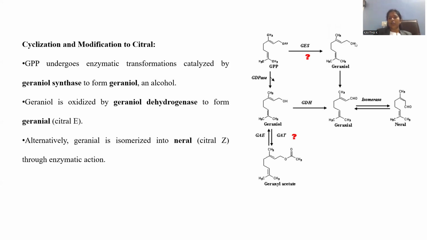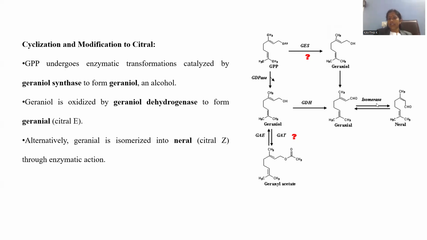Oxidation denotes what? The hydroxy will be transformed into aldehyde. In order to make this aldehyde, geraniol dehydrogenase is to be added. Let me show geraniol dehydrogenase. GDH denotes geraniol dehydrogenase, so that hydroxy will be converted into an aldehydic one. That is regarded as geranial. Can you find any difference? Geraniol is having OL, geranial is having AL. AL means aldehyde, OL means hydroxy, right? So this geranial is nothing but the E isomer of citral.